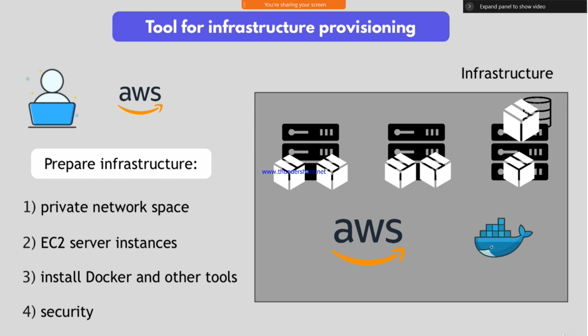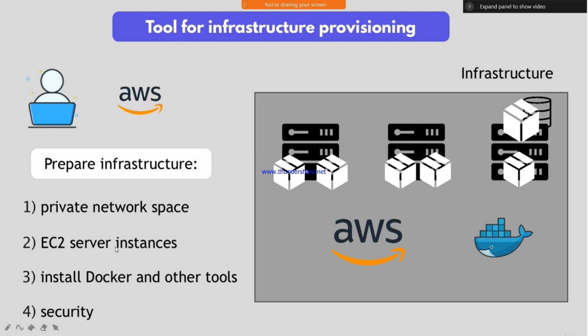Next, if you want to set up infrastructure, we need to follow these steps. We need a private network space, we need an EC2 instance, we need to install Docker and other tools, and we need security. So all four are mandatory. Clear? The private virtual space is a VPC, and a firewall is set up for security.